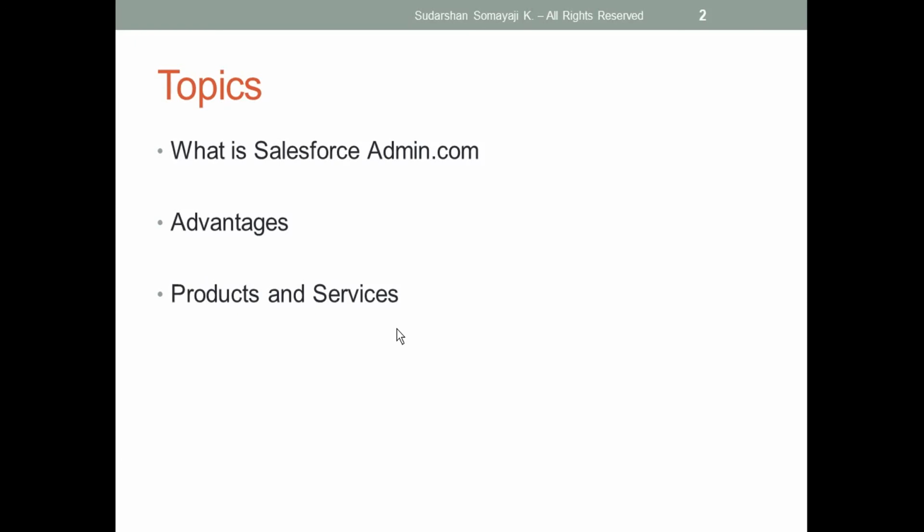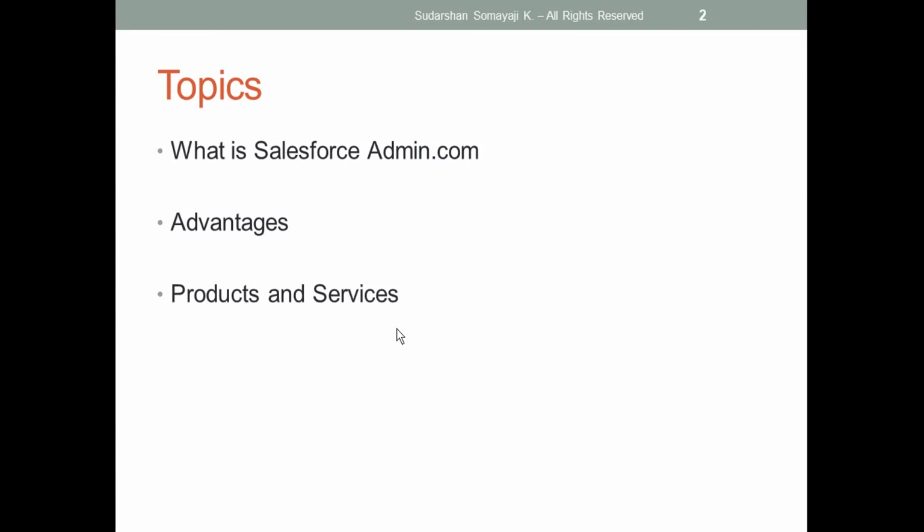Finally we saw what are the products and services provided by Salesforce. Here I missed telling one thing. Nowadays Salesforce has introduced newer products like Commerce Cloud and Integration Cloud. They took over the MuleSoft company, and after that they started Integration Cloud. They also started Salesforce DX, a deployment tool that lets us do continuous integration, continuous development, continuous deployment, and continuous testing, all with one tool. These are the newer tools recently introduced.